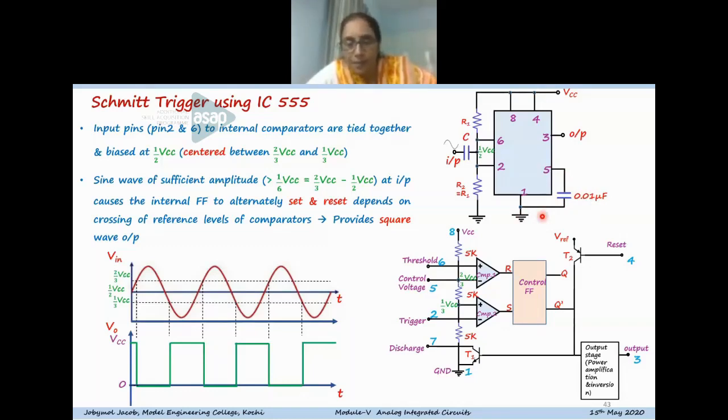Ripples in the supply voltage will have an effect on this point also. That is, the 2/3 VCC reference voltage also will get fluctuated. So in order to bypass those fluctuations, the high frequency signal will be bypassed through the capacitor, which acts as a short, to ground. So that is the purpose of the capacitor connection.